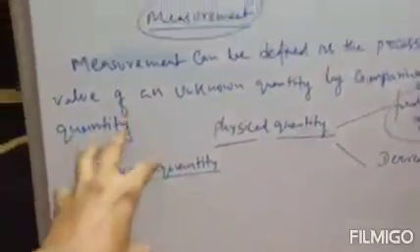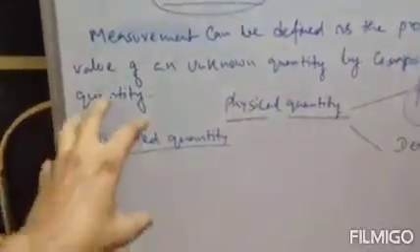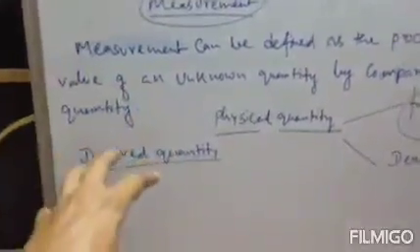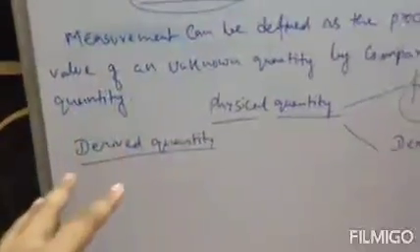So I am repeating again, these derived quantities are derived from fundamental quantities. That means these derived quantities depend on fundamental quantities, or we can say these quantities originate from fundamental quantities. Clear?